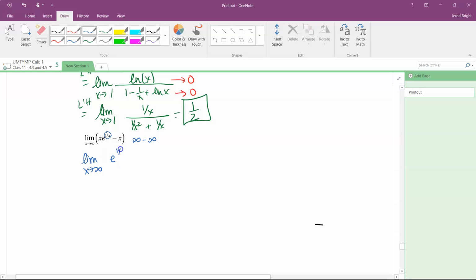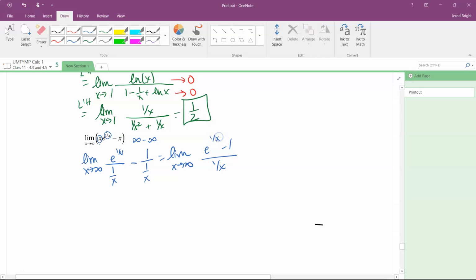So I'd have e to the 1 over x, and this x can move into the denominator as 1 over x. Okay, and then same thing with this denominator, 1 over x. Okay, so I'm just going to simplify this. We get limit as x goes to infinity of e to the 1 over x minus 1 all over 1 over x.